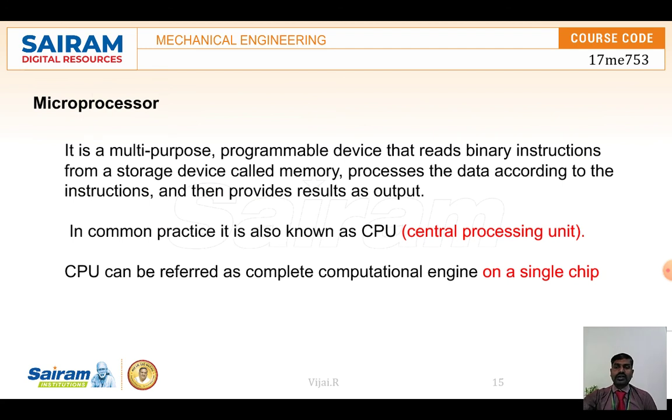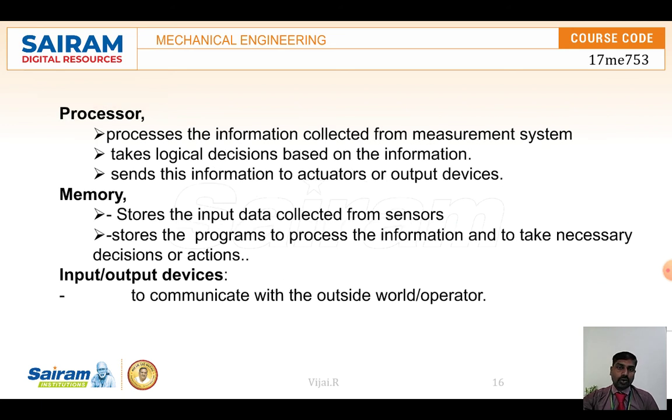Normally in a computer we say there are three important parts: input device, CPU, and output device. The CPU is known as the central processing unit. Here the CPU is fabricated as a single chip. So the microprocessor is the one that processes the data. It reads the binary instructions from the storage device, processes them, and sends the signal to the output devices, right?